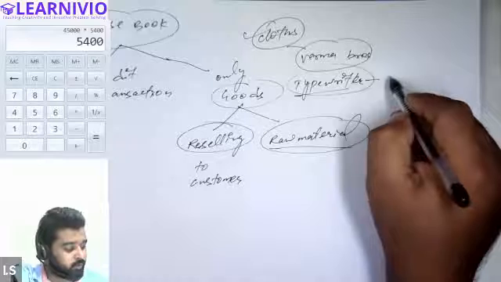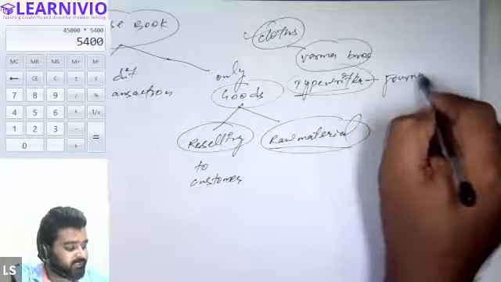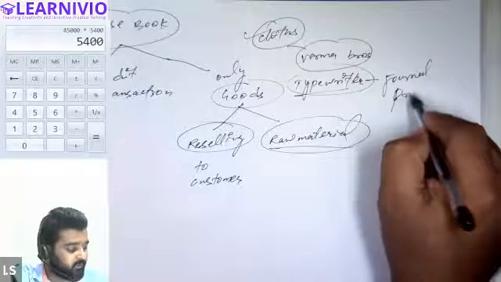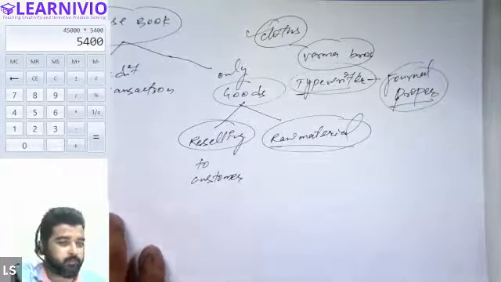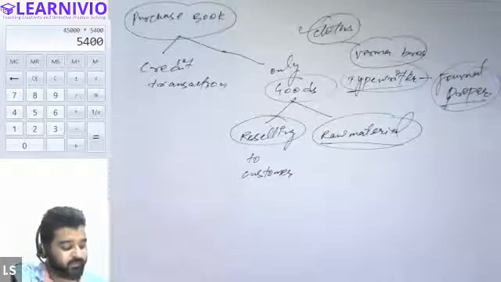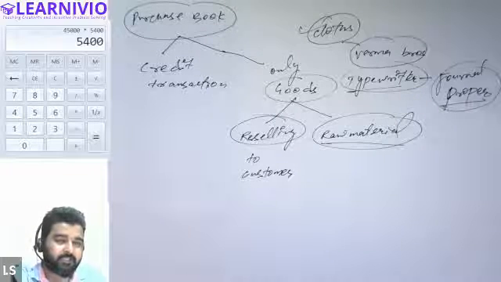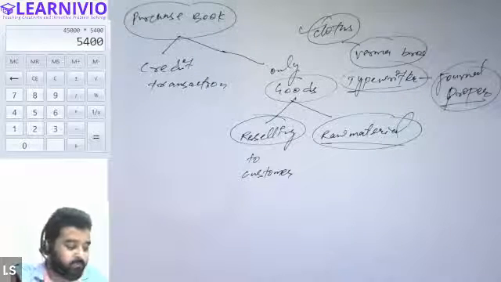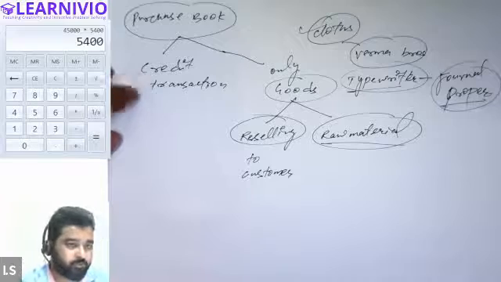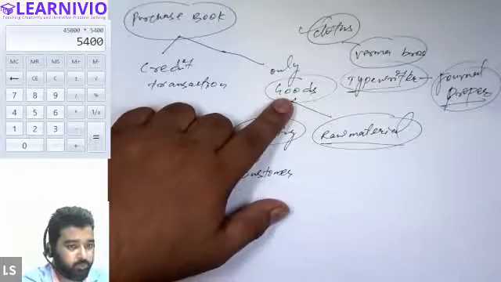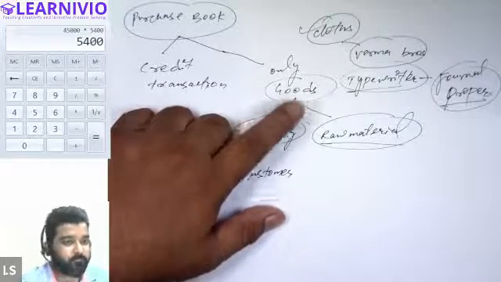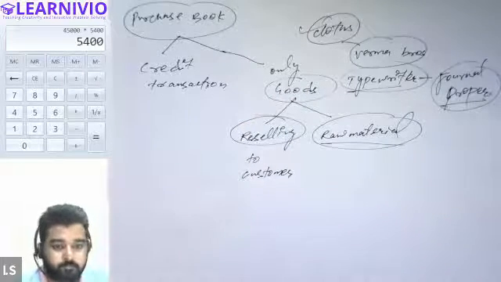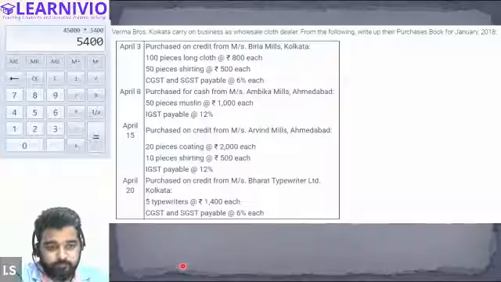In fact, a transaction related to such a purchase will be recorded in the journal proper, which we will discuss later in this chapter. We will have a different book for that, the journal proper. That is a different thing. But for the time being, just make sure that any transaction you are recording in the purchase book must be of credit nature, first of all, and it must be related to the goods in which the business deals. Only those kinds of goods. Is it clear, everyone? Yes.